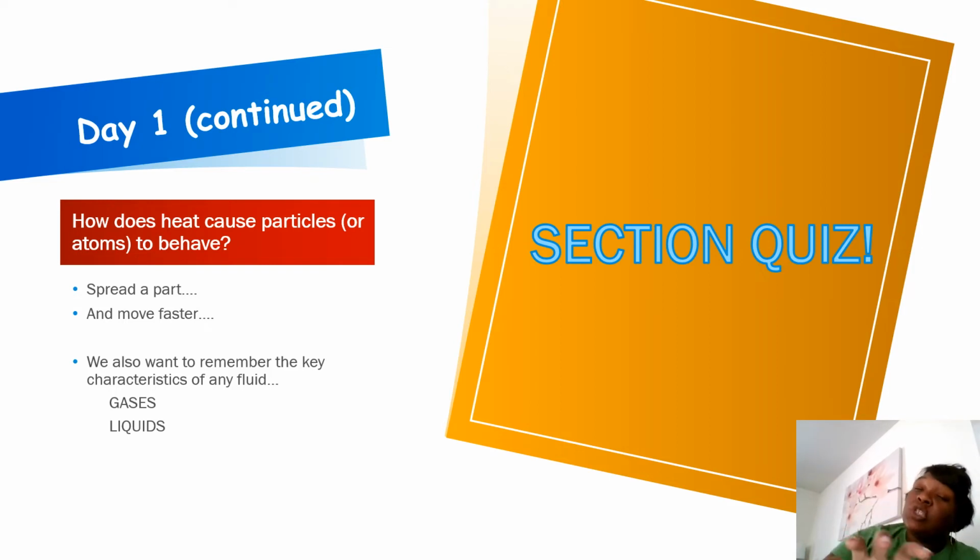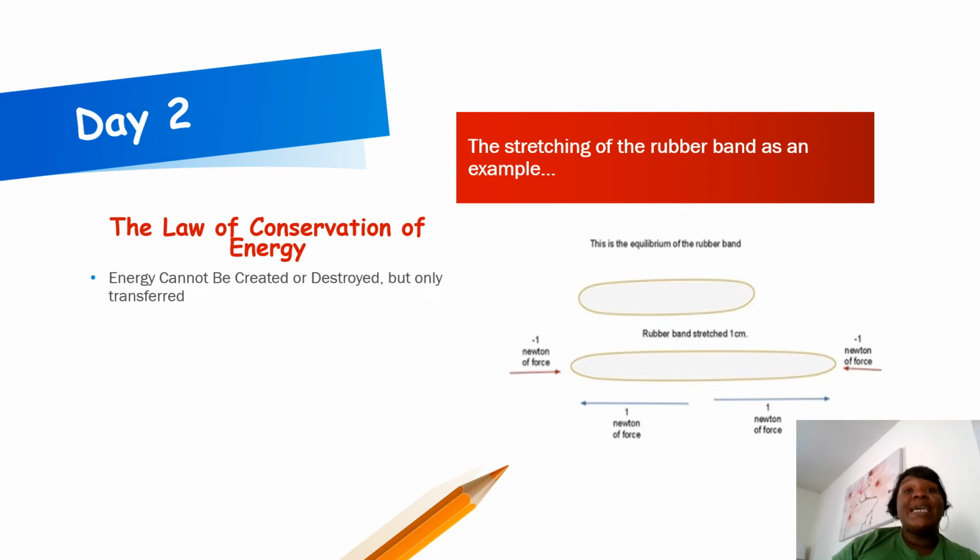And that gives us right into our conversation about fluids. There are two types of fluids that we learned about as sixth grade scientists, gases and liquids. They're both considered fluids because they both behave very similarly. They share some key characteristics. Fluids are spread apart, their particles are moving faster. And so that's what we know there about fluids. And isn't that true of gases and liquids? Absolutely. We're going into day 2.